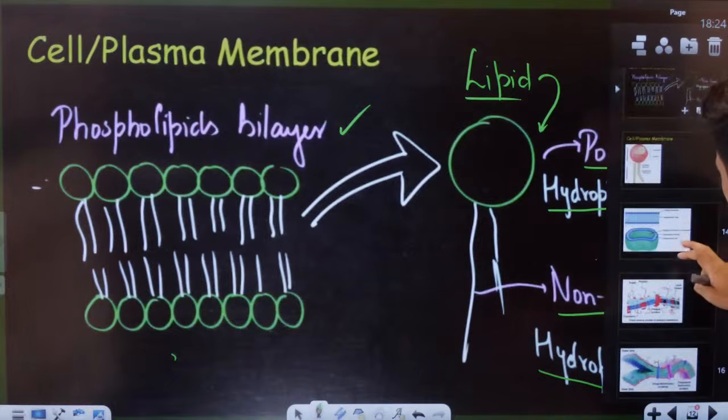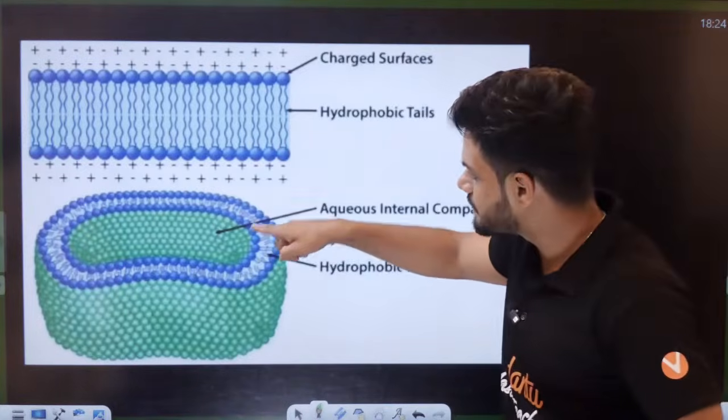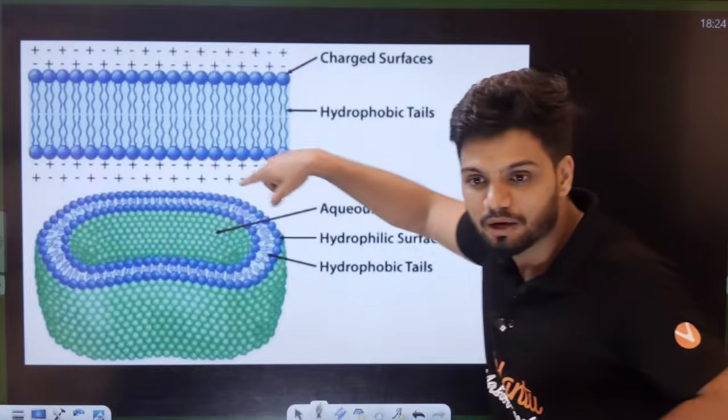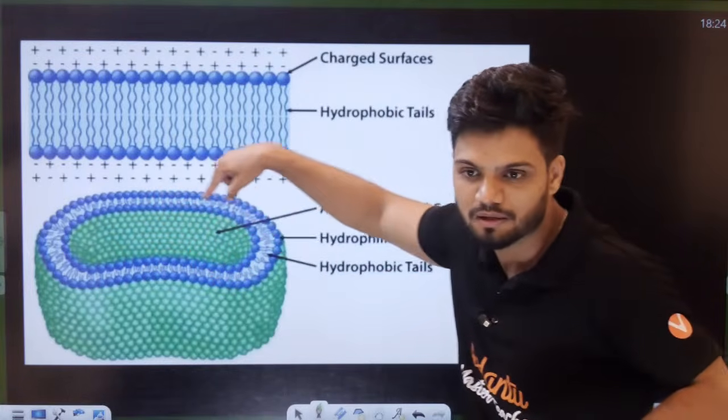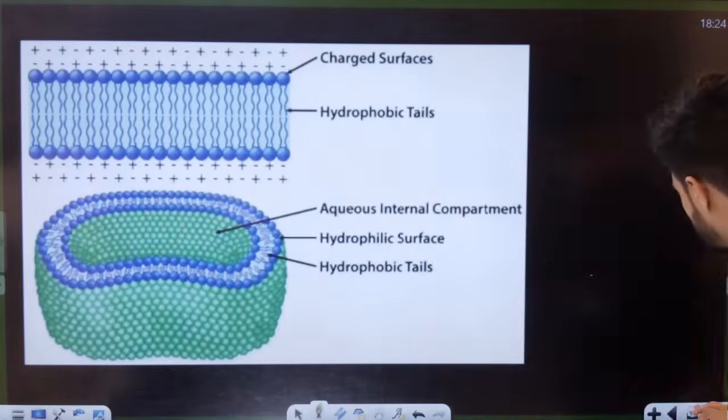Okay, students. Now, see, this is the entire cell membrane. This is how they are arranged. Can all of you see? This is how they are arranged properly.